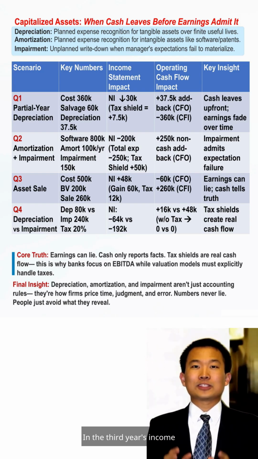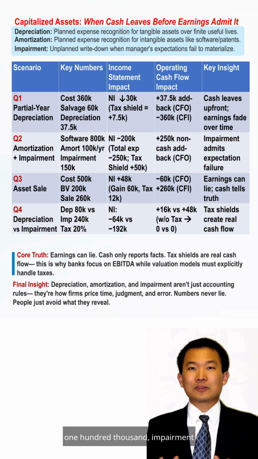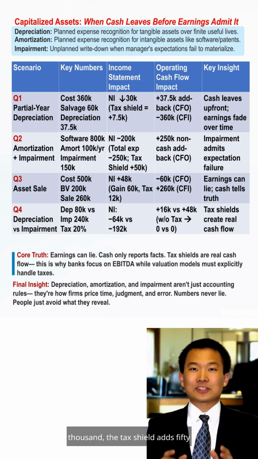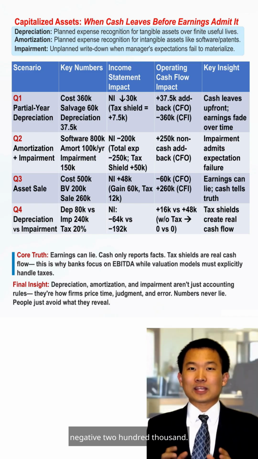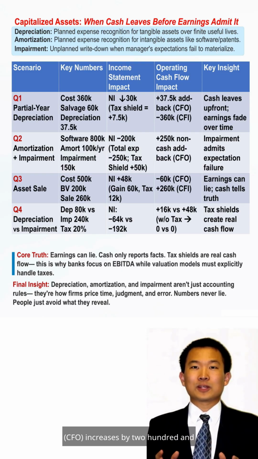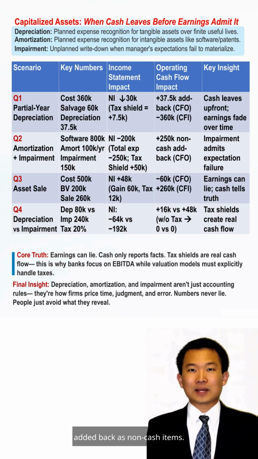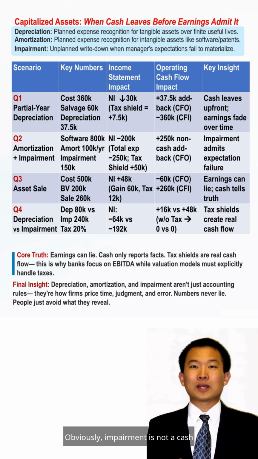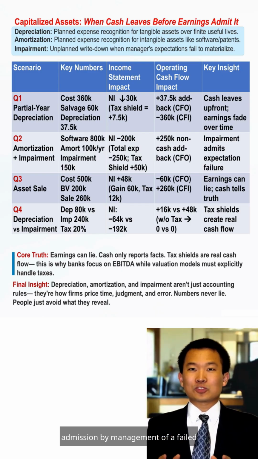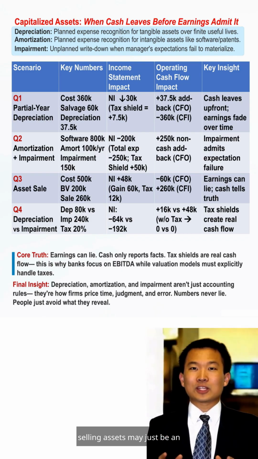In the third year's income statement, amortization reduces profit by $100,000, impairment reduces it by $150,000, the pre-tax impact is negative $250,000, the tax shield adds $50,000, and the net profit is negative $200,000. Therefore, in the cash flow statement, operating cash flow CFO increases by $250,000, all of which is added back as non-cash items. Obviously, impairment is not a cash event, but rather a quantified admission by management of a failed judgment about the future. Third question: the profit from selling assets may just be an illusion of the past.